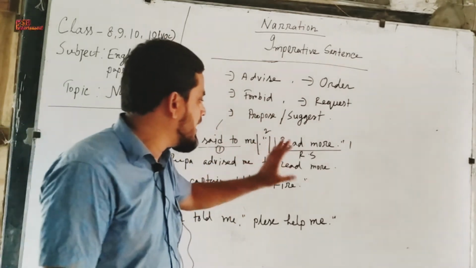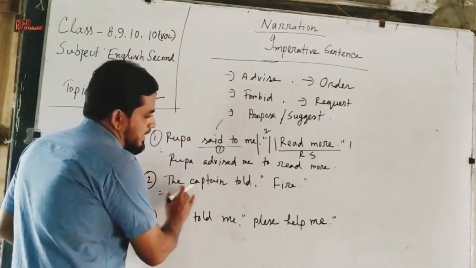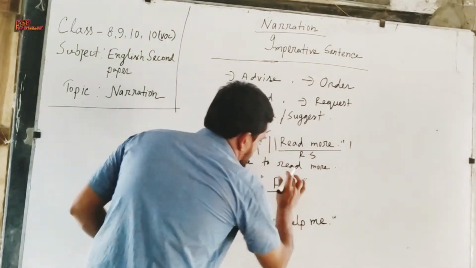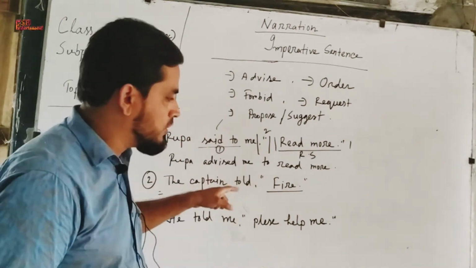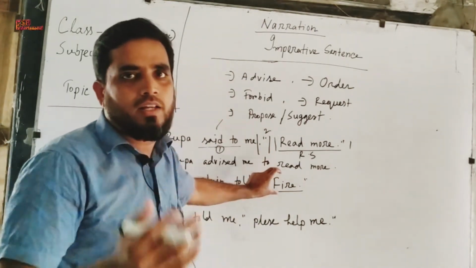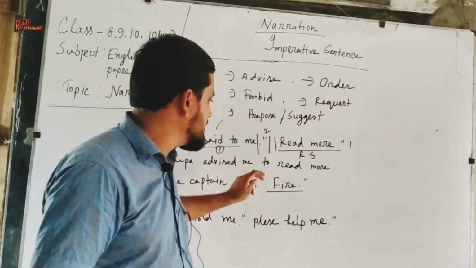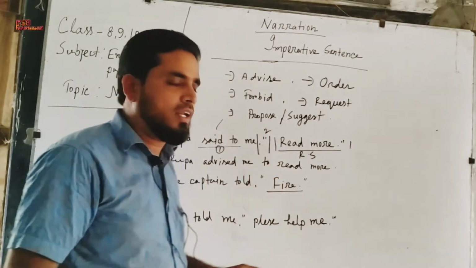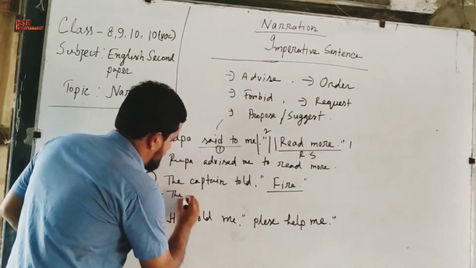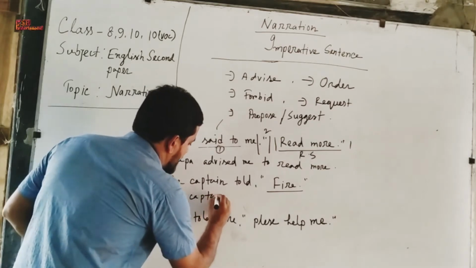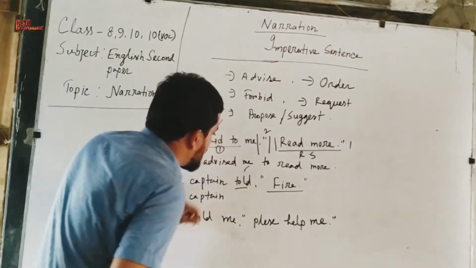It will remain unchanged. Next, the captain told, fire. So we can observe that fire is an order. So this imperative sentence refers to an order. So the captain told, we will not write told.